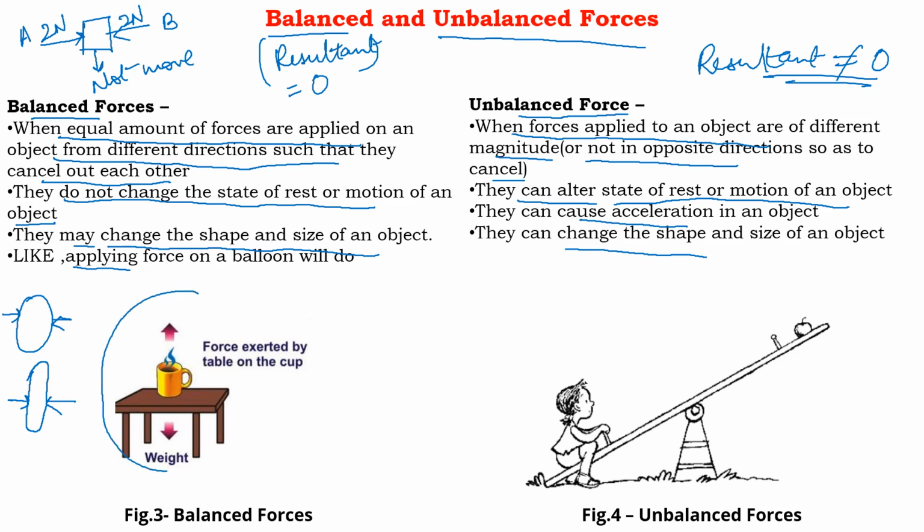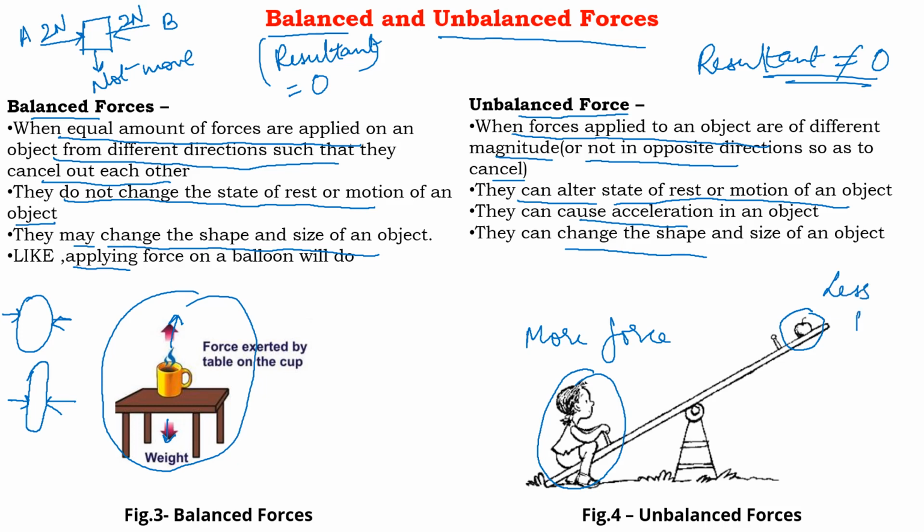If you see here, a cup is kept on a table. The weight of the cup is acting downwards, and the force exerted by the table on the cup is acting upward, and both are of the same nature, so it is a balanced force. Now here, this person is applying more force and this object is applying less force. That is why you can see an unbalanced nature here.